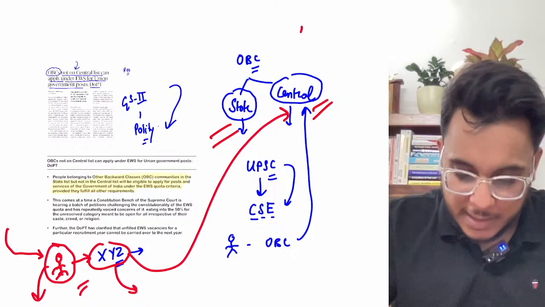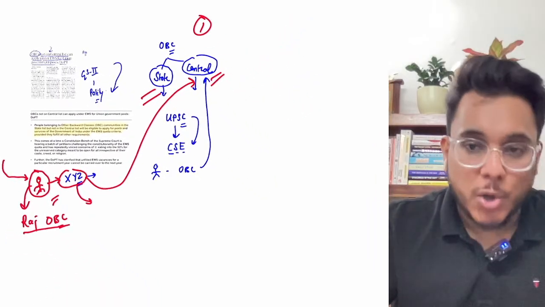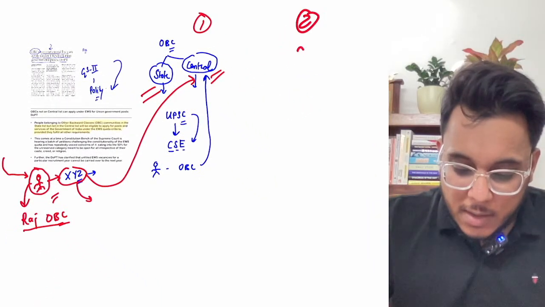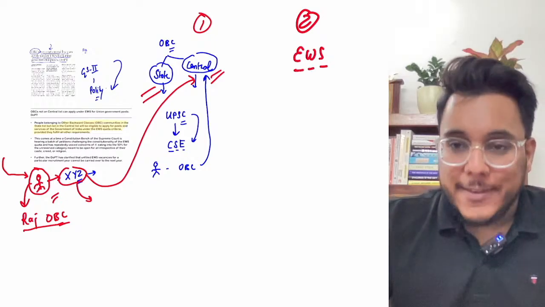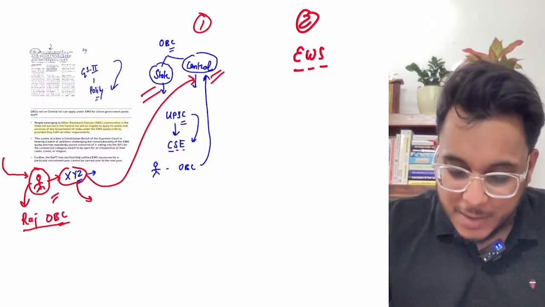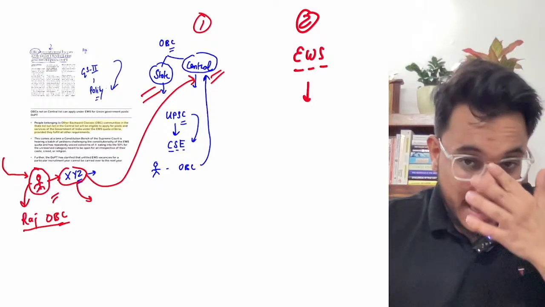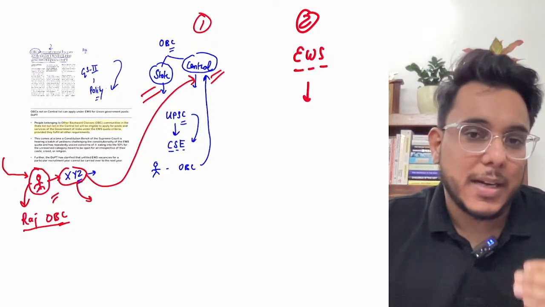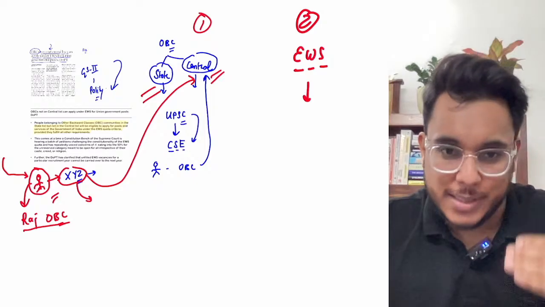Now this is one concept. One more concept I want to tell you is EWS, the economically weaker section reservation. Before the 103rd Constitutional Amendment Act, what was the status?